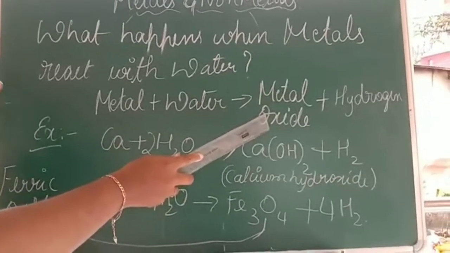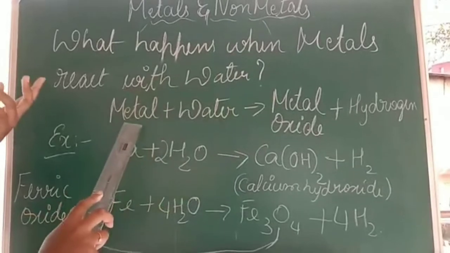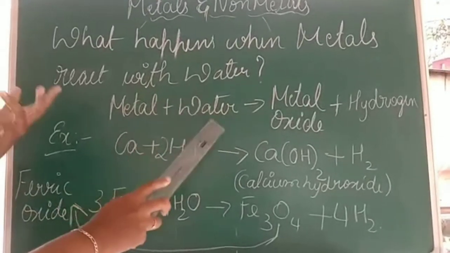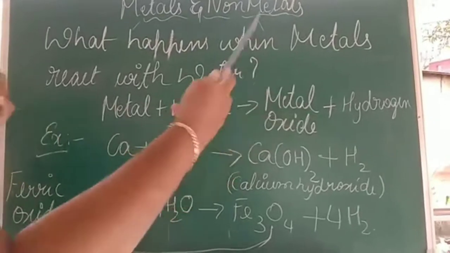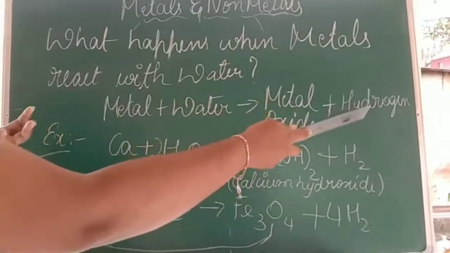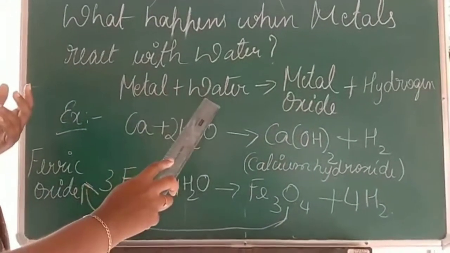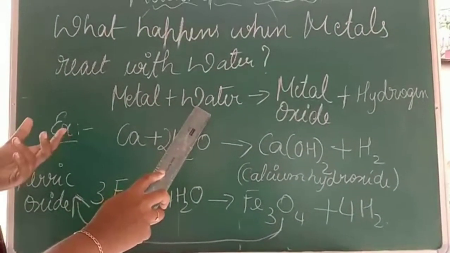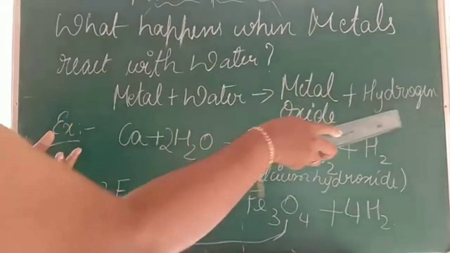Okay, you obtain the product metal oxide. In the previous reaction, when I reacted the metal with air, I obtained metal oxide itself. But here one extra product is obtained, that is hydrogen. When metal and water react with each other, you obtain metal oxide with the liberation of hydrogen gas.